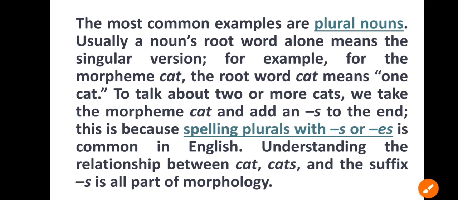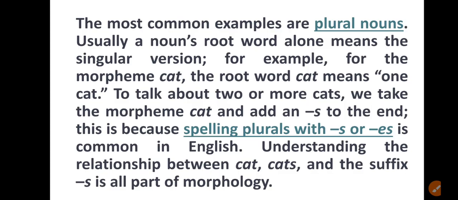Okay, now the most common examples are plural nouns. Usually, a noun's root word alone means the singular version. For example, for the morpheme cat, the root word cat means one cat.